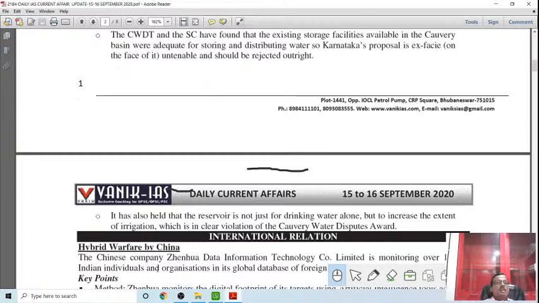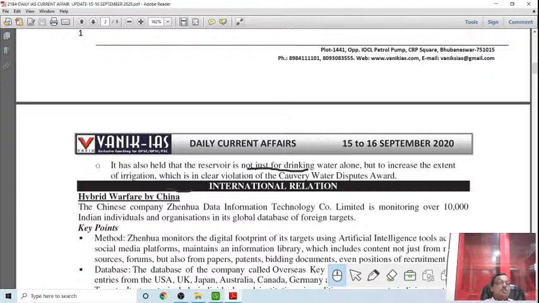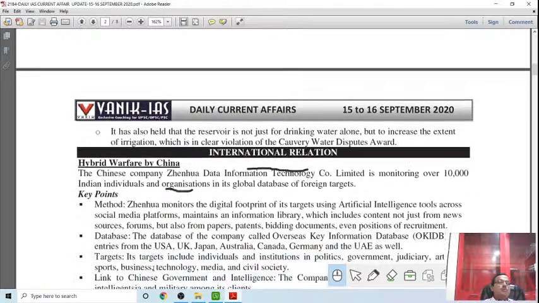Then the next one, a very emerging issue: hybrid war by China. You know, China and India are right now face to face, and it is being projected that war may break out any time. The Chinese aggressiveness has some foundation: its economic potential, its military superpower strength, and its hegemonic tendency.